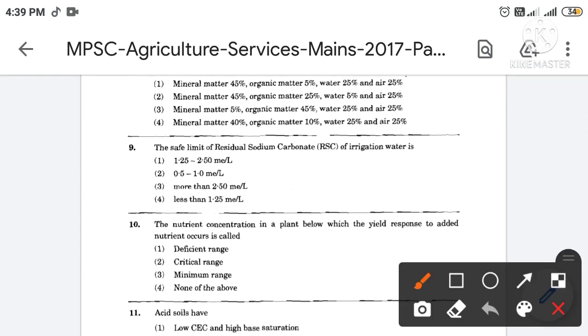Then next, the safe limit of residual sodium carbonate RSC of irrigation water is. The correct answer is option number 4th. So the safe limit of residual sodium carbonate RSC of irrigation water is less than 1.25 milliequivalent per liter.